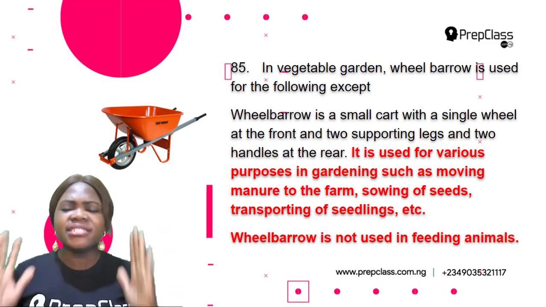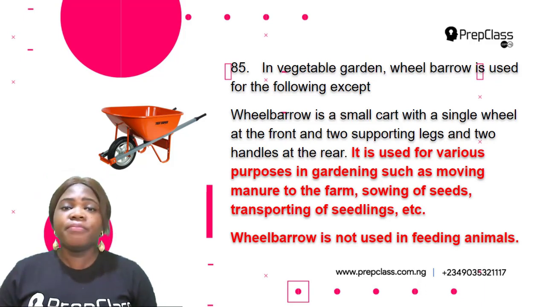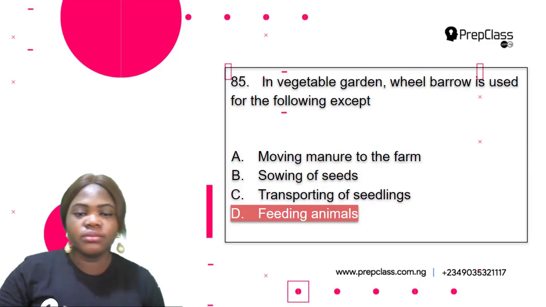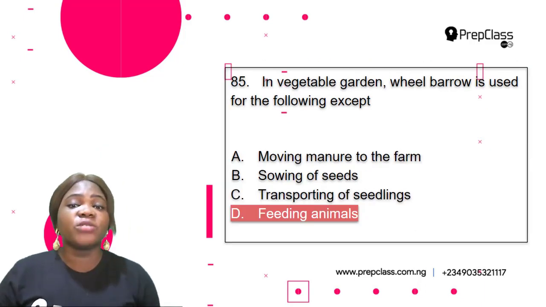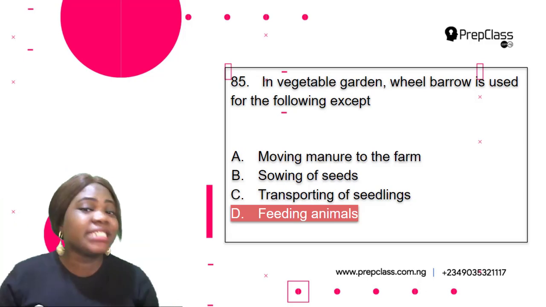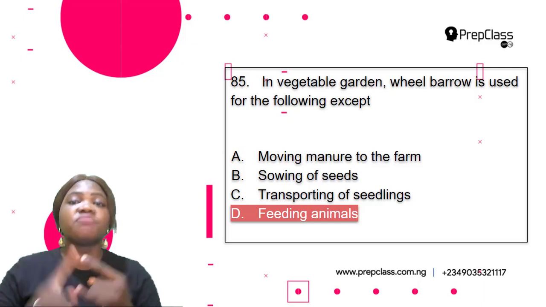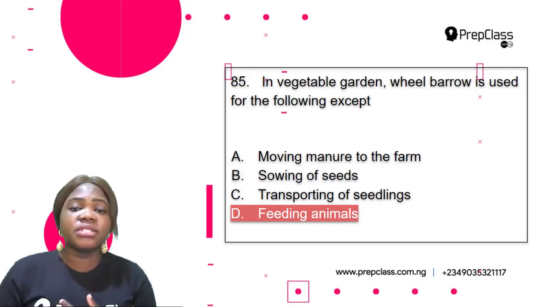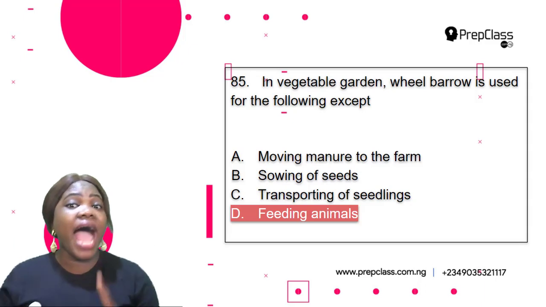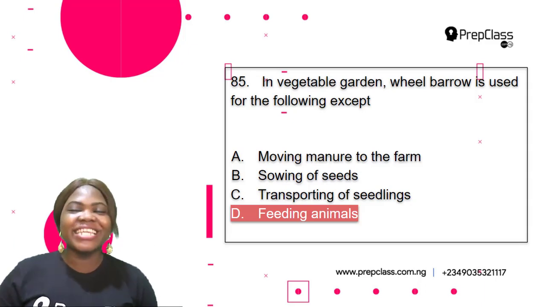But wheelbarrow is not used in feeding animals. Okay, so the correct option here is option D, feeding animals. So in a vegetable garden, wheelbarrow is used for the following, such as moving manure to the farm, sowing of seeds, transporting of seedlings, but it is not used in feeding animals. So here the correct option is option D, feeding animals.